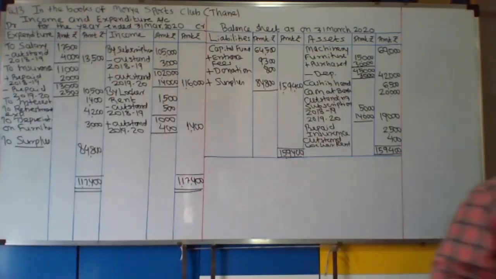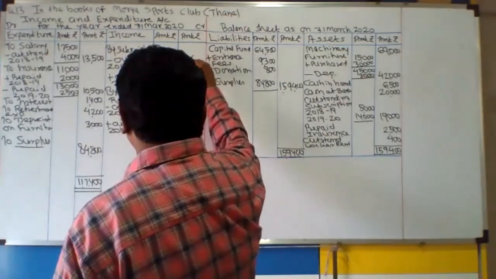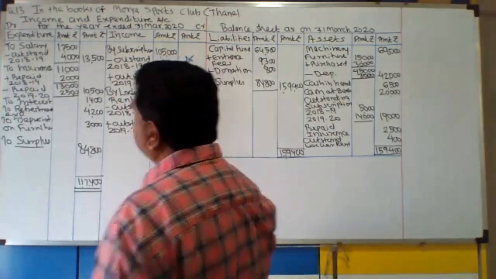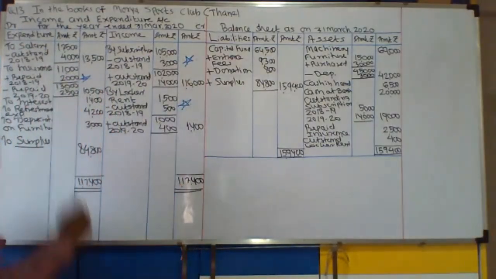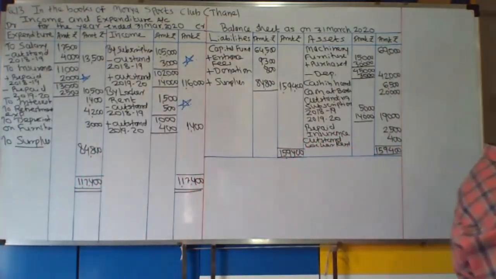Very, very important. Okay. आपको ये बहुत अच्छी तरीके से समझना पड़ेगा. Then this locker rent, एक था, then insurance. Mainly this problem focused on the prepaid and the outstanding.